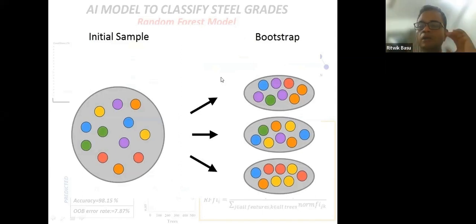Okay, I see many people say it's the same set of 37% samples. No. For this bootstrap sample, there will be one set of 37% samples in the initial training data set that will be left out. For this particular bootstrap sample, there will be another set of 37% from the initial data set that will be left out or not considered. This way, for every bootstrap sample, there will be a corresponding 37% of missed out data that have not been considered when bootstrapping. So this 37% sample is what we call the out of bag samples.